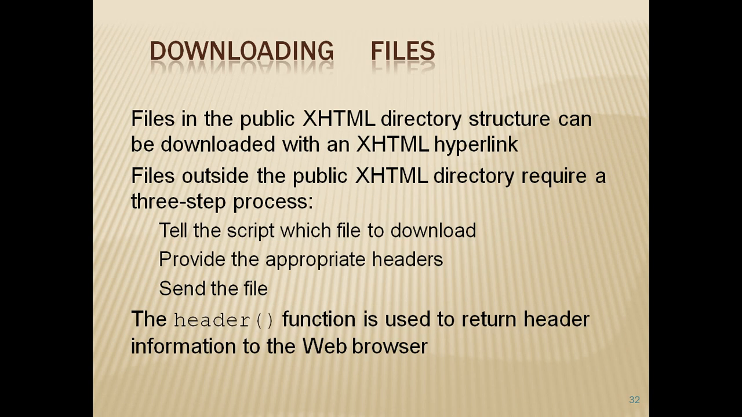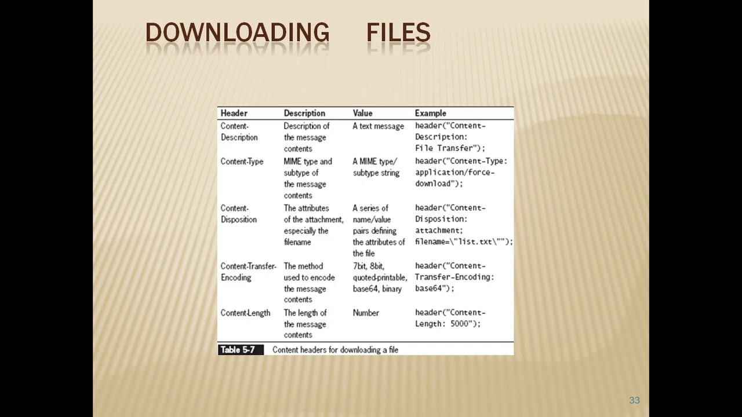Regarding downloading files, files in the public directory structure can be downloaded with an XHTML hyperlink. Files outside the public XHTML directory require a three-step process. That is, we have to tell the script which file to download, provide the appropriate headers, and then send the file. The header function is used to return the header information to the web browser. So the headers will contain these kinds of messages, that is description, content type, disposition, transfer encoding and content length.